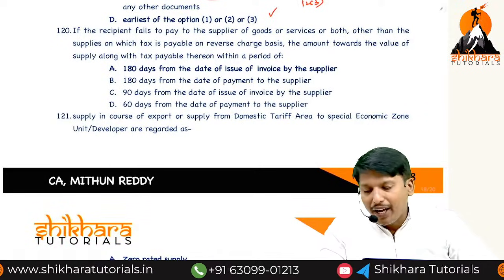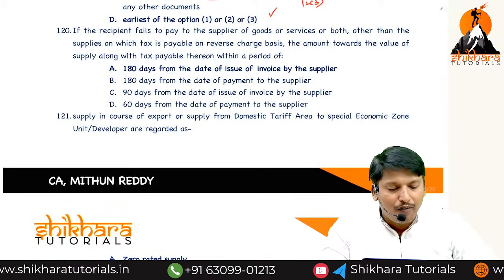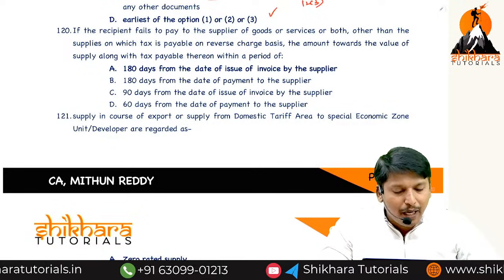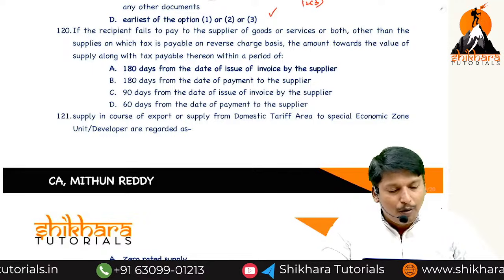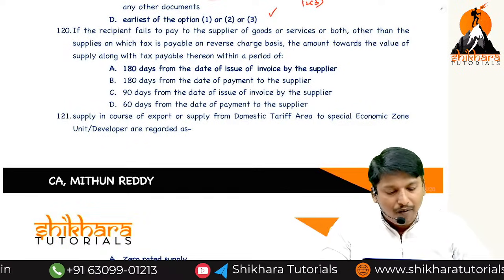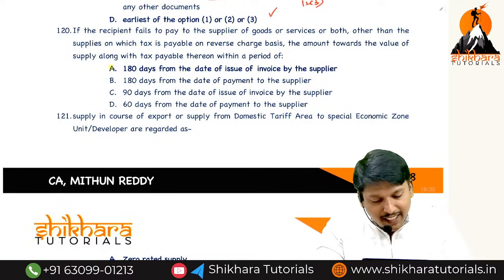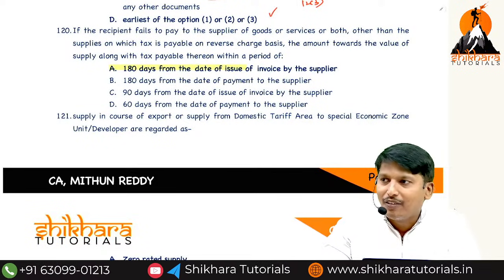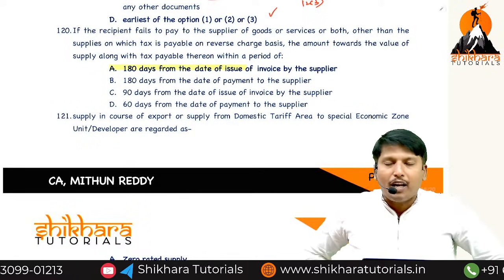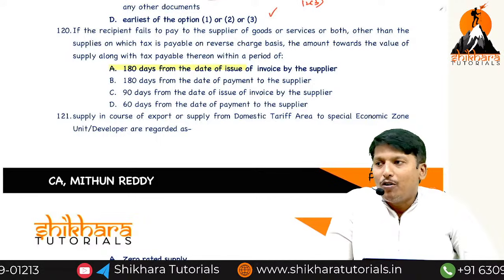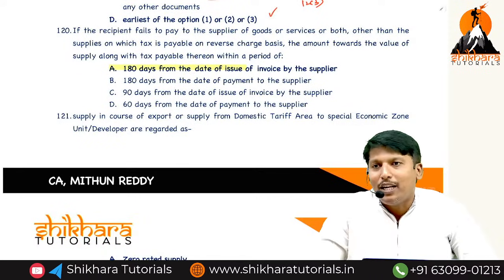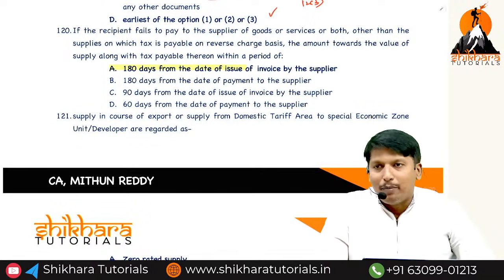If the recipient fails to pay the supplier of goods, services or both, other than a supplier on which tax is payable on reverse charge basis, the amount towards the value of supply with the tax payable thereon within the period of 180 days. If not, the recipient is required to pay tax along with the value within 180 days from the date of invoice. If not, an amount equivalent to ITC along with 18% interest is added to the output tax liability in respect of the unpaid amount.